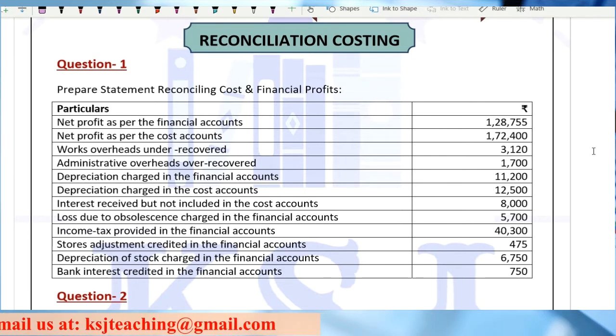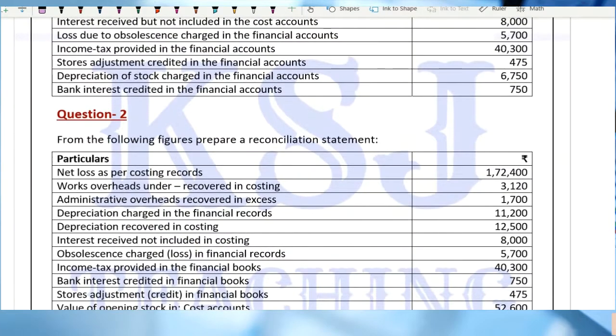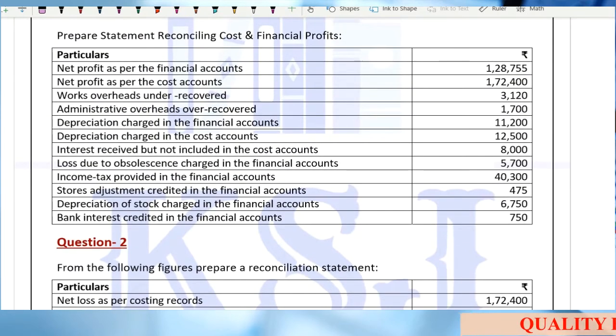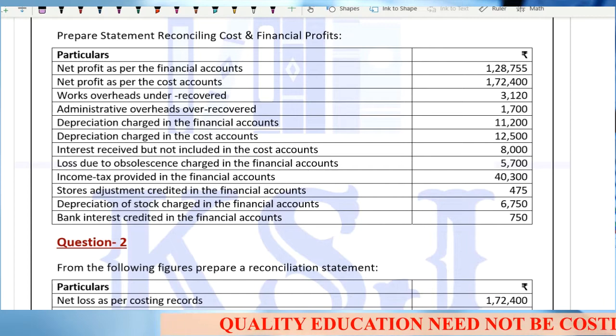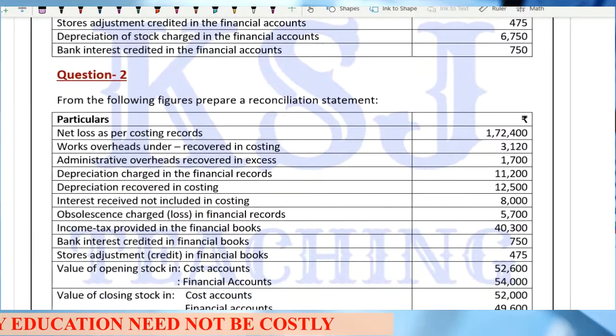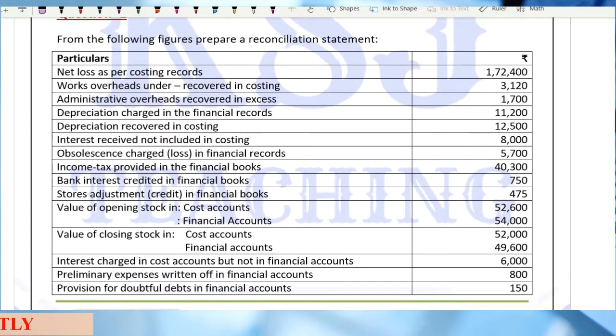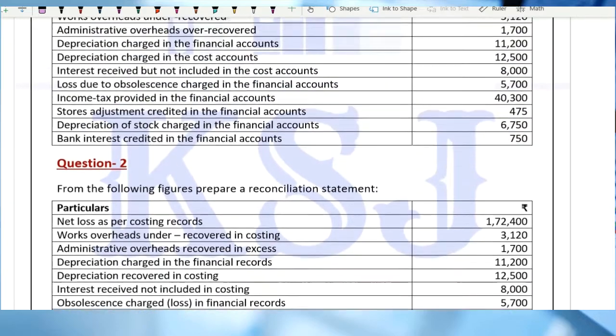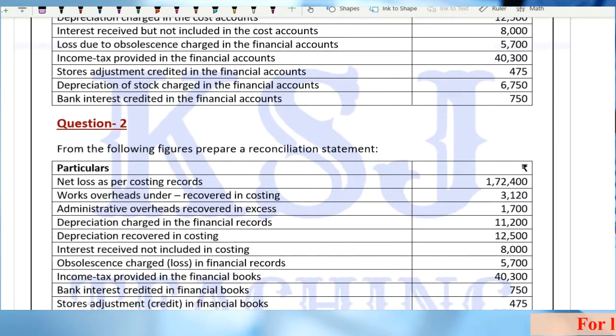Now, starting with the questions. In this lecture I will solve question number 2. Sir, why not question number 1? If you solve question number 2, question number 1 will automatically get solved. Most of the points of question number 1 are covered in question number 2 also. Clear? So what we are going to do is try to do question number 2. Question number 1, you will do on your own.